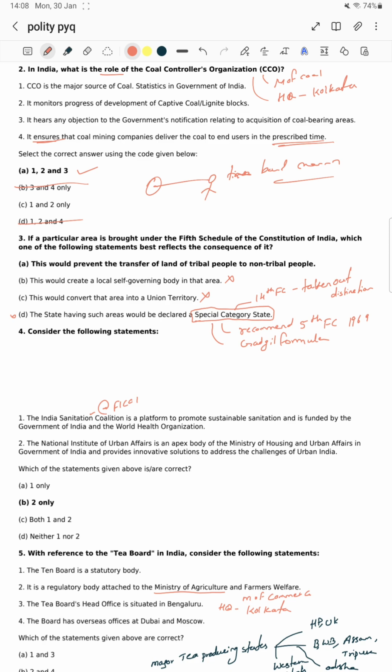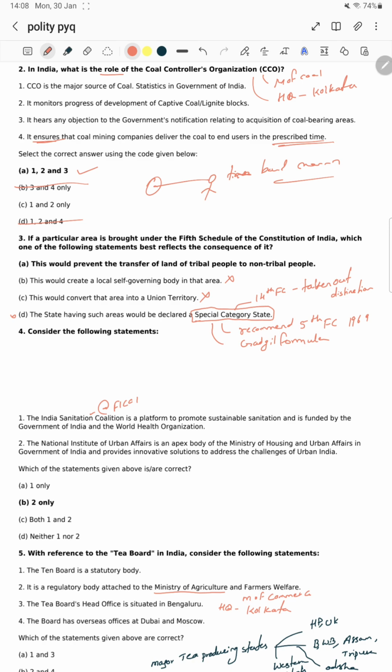Now special category status, there might be a question on special category status. States like Andhra Pradesh are demanding the special category status. There might be a chance of asking special category questions, because the 14th Finance Commission took out the distinction of the special category status.